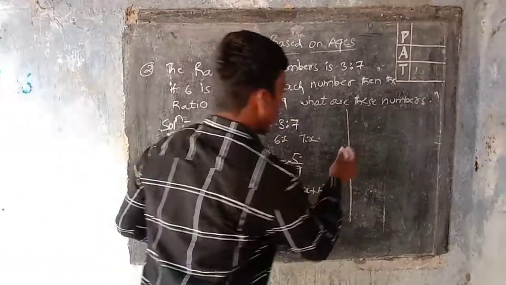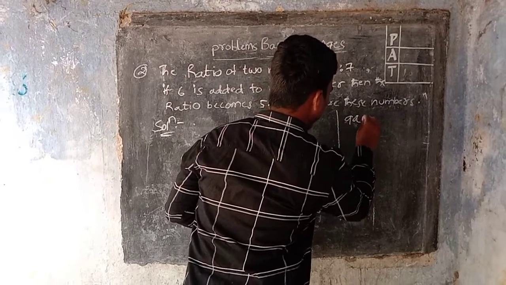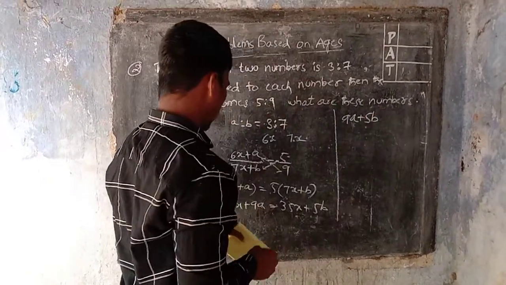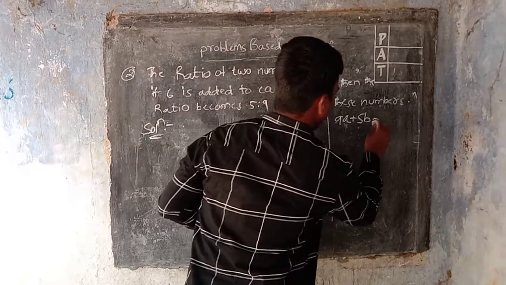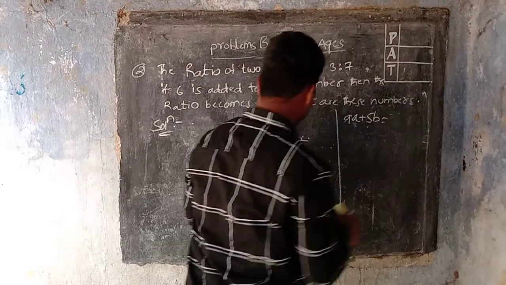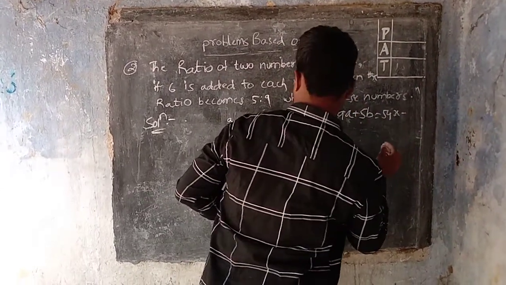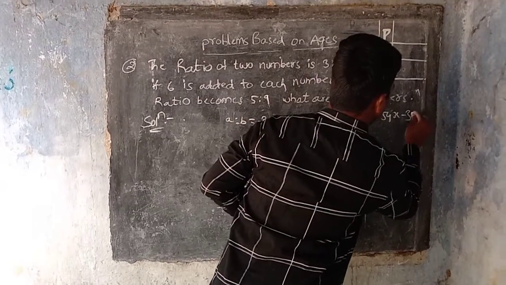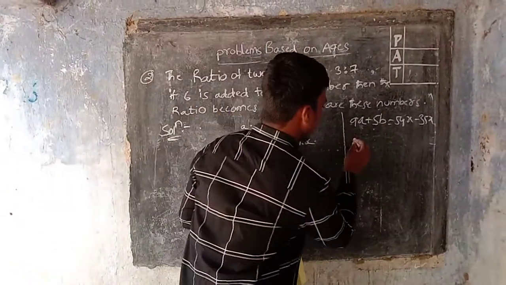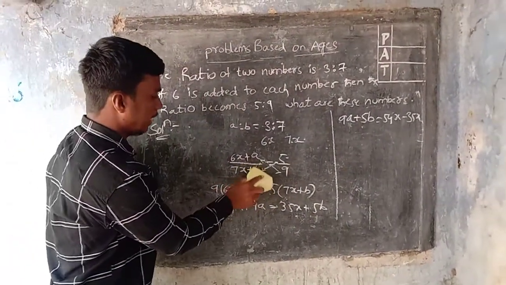That is 9a minus 5b is equal to 35x minus 27x. That is 9a plus 5b will be the same, or I am taking only the a term.